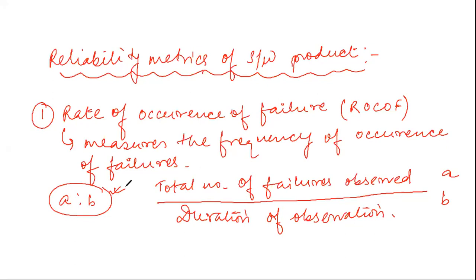But it may happen that software products are not running continuously. Suppose a car or a mixer grinder runs continuously over a certain period of time. But it may happen that they do not run continuously, but deliver certain service when a demand is placed on them. Suppose this library software system is idle until a book issue request is made.